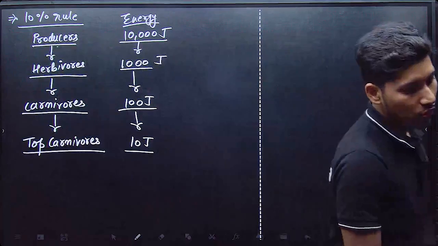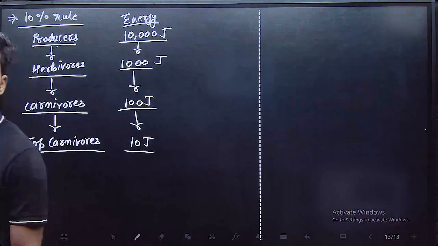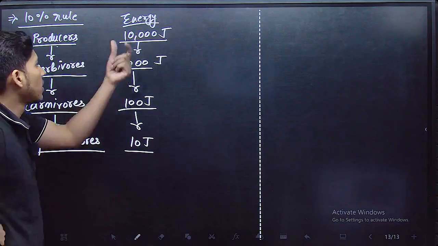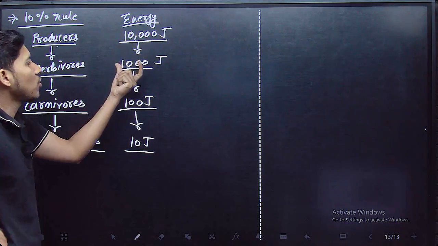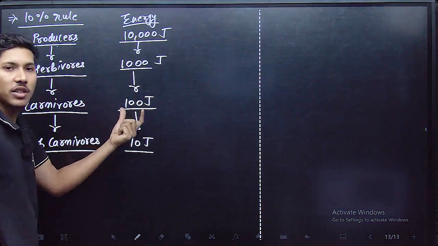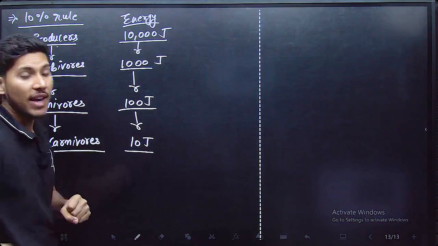What can you derive from this data? You can say that only 10% of the initial trophic level goes to the second trophic level, 10% of the second goes to the third, and 10% of the third goes to the fourth.